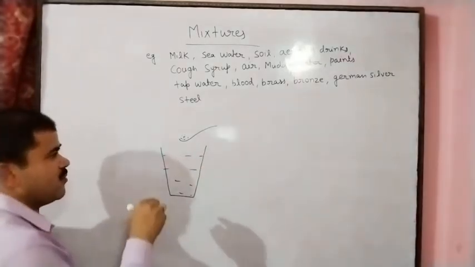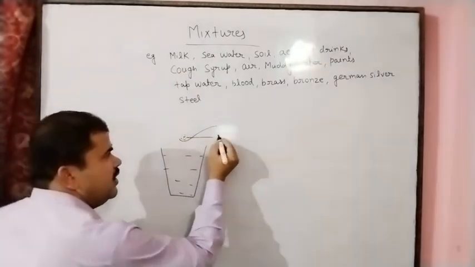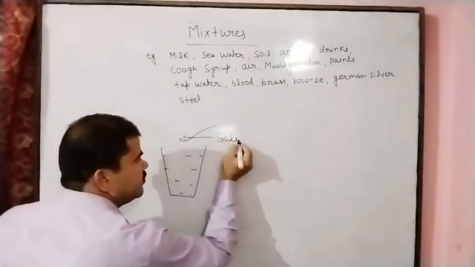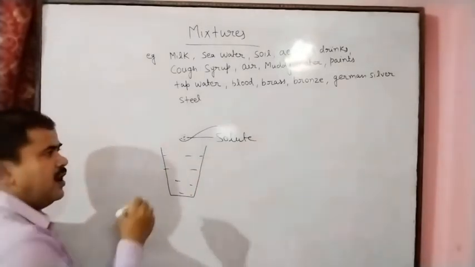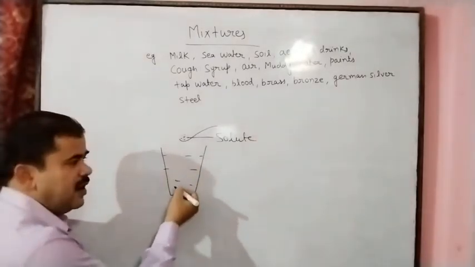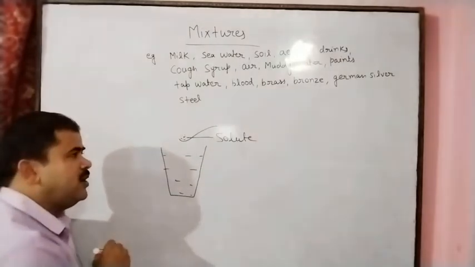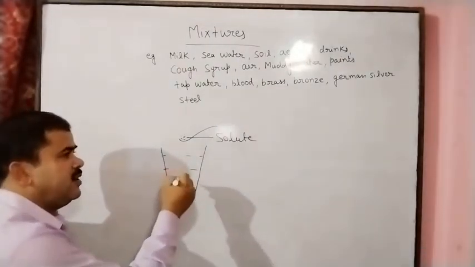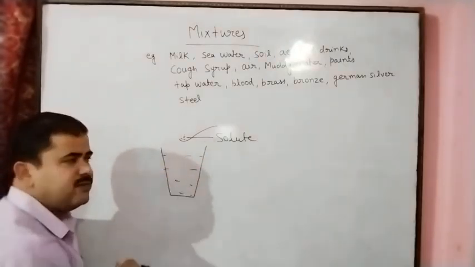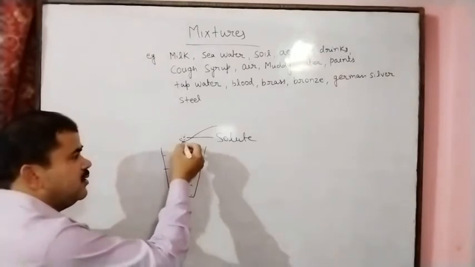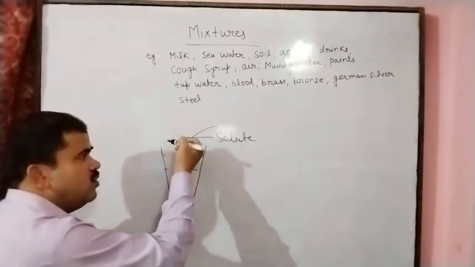This is called the solute, means sugar here is the solute. And the other substance will be the solvent. Solvent means the solvent has the capability to dissolve the substance. Here this water has the ability to dissolve the sugar.